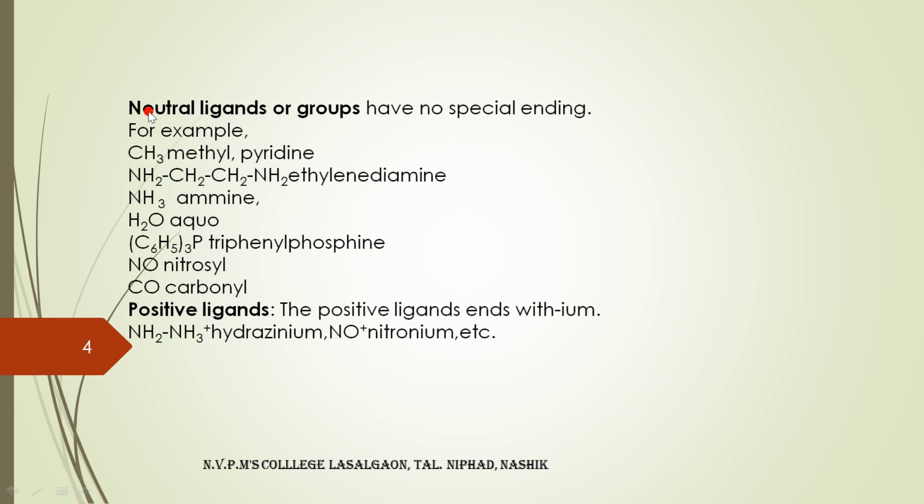Now there are certain neutral ligands or groups that do not have any special ending. For example, methyl group, that we simply name as methyl. Then pyridine. Then ethylene diamine, the formula is NH2CH2CH2NH2 and it is abbreviated in a round bracket as en. Then amine is also a neutral ligand. Then aqua, H2O. Then C6H5 by 3P, the triphenylphosphine ligand, nitrosyl, CO, that is carbonyl, etc.